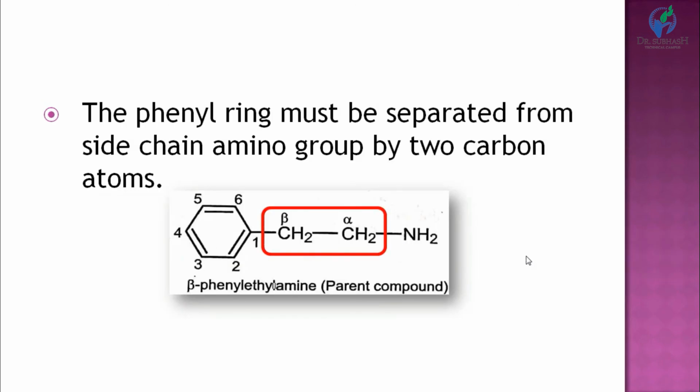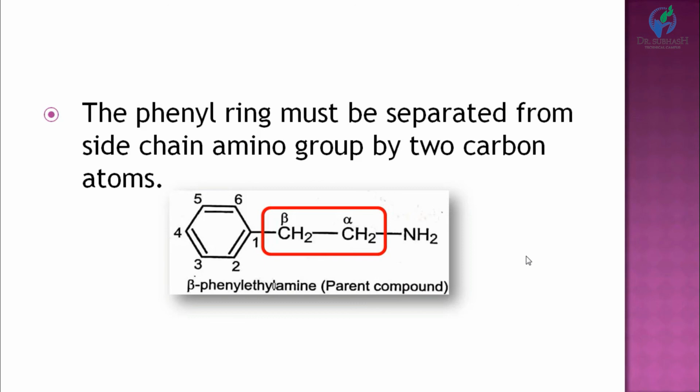And the last point is that the phenyl ring must be separated from the side chain amino group by 2 carbon atoms. Lengthening or shortening of this side chain makes the compound less active or inactive. The distance between the phenyl ring and amino group must be 2 carbon atoms to make the drug a sympathetic agonist, adrenergic agonist or sympathomimetic. Branching is okay, but lengthening or shortening of the side chain will make the drug inactive or less active.